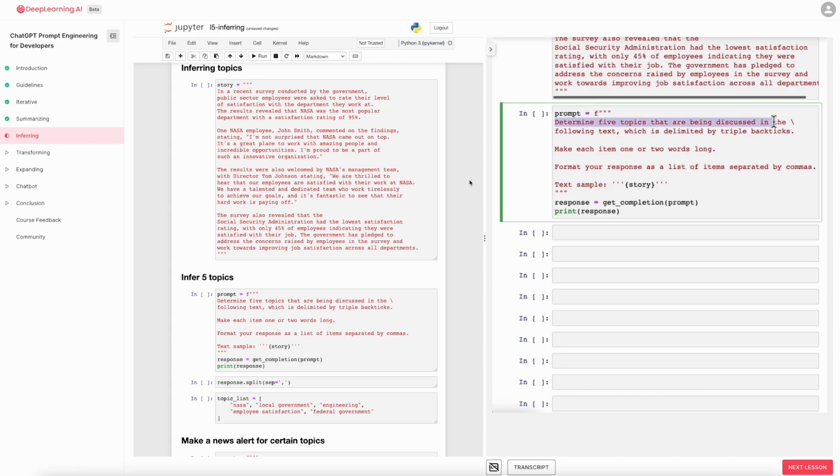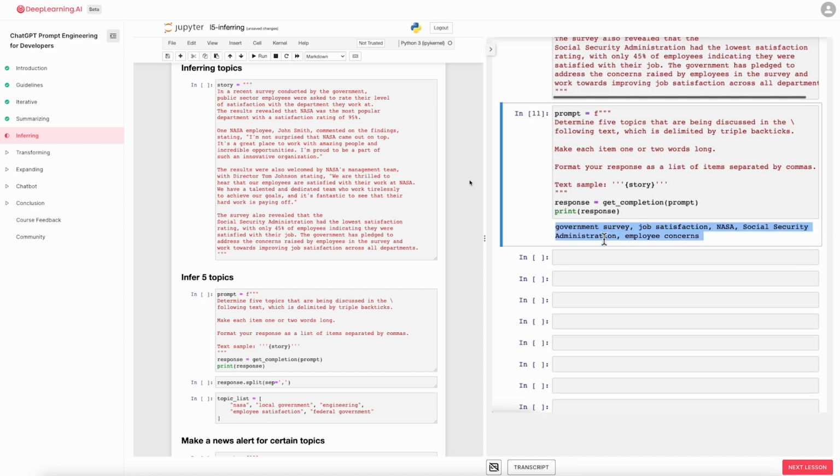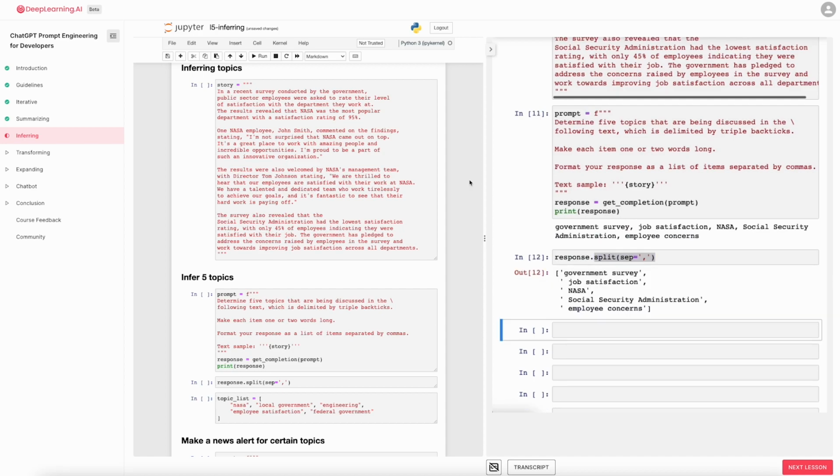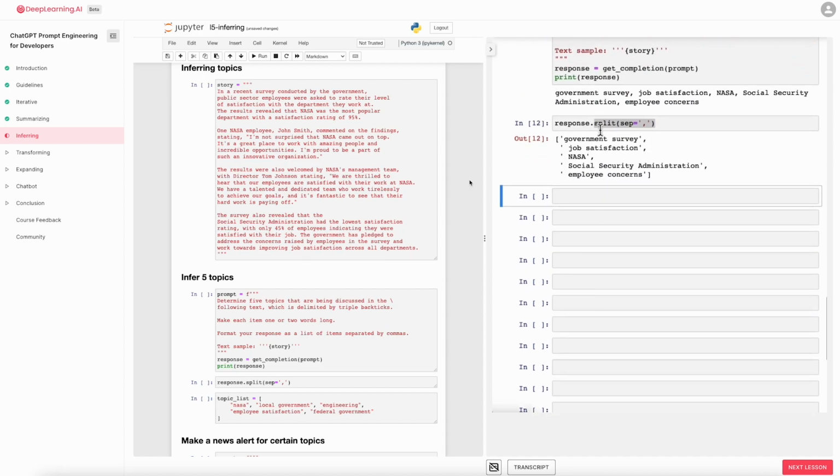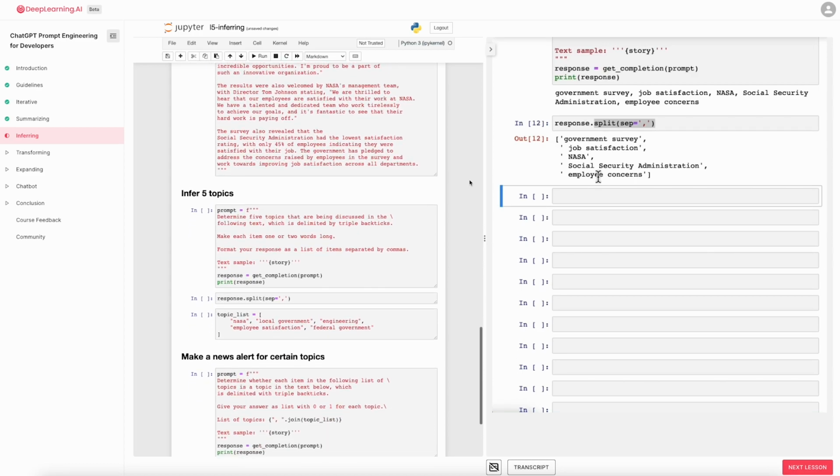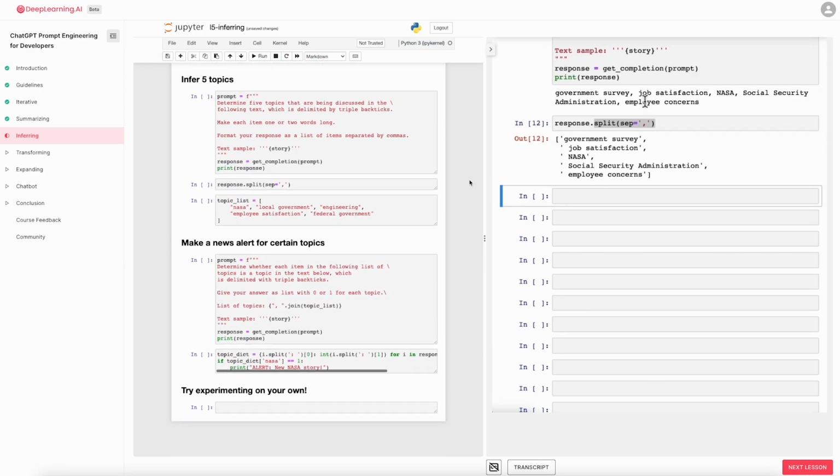determine 5 topics that are being discussed in the following text. Let's make each item 1 or 2 words long, and format your response in a comma-separated list. And so if we run that, we get out: this article is about a government survey, it's about job satisfaction, it's about NASA, and so on. So overall, I think a pretty nice extraction of a list of topics. And of course, you can also split it so you get a Python list with the 5 topics that this article was about.